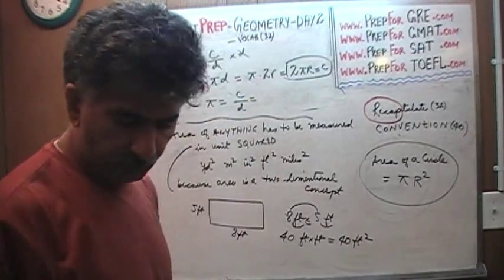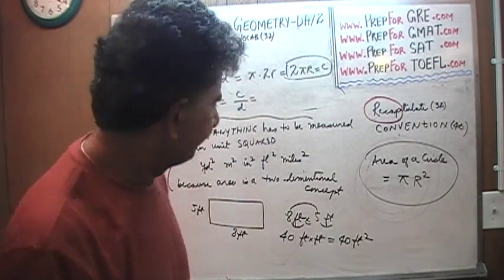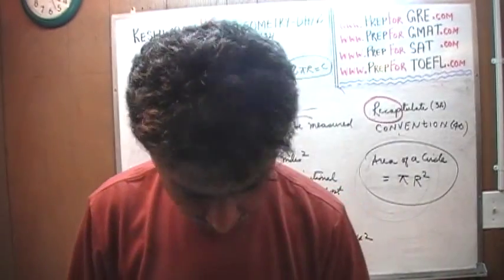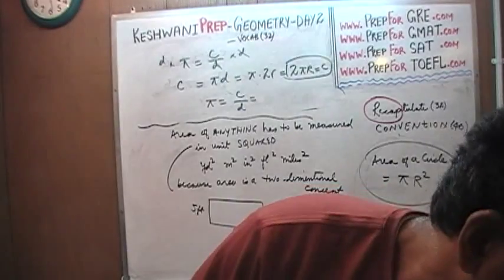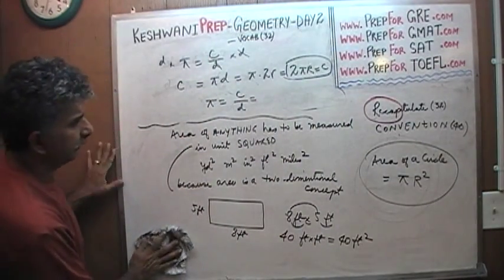There you go. Let's do a couple of quick examples to apply what we just learned, okay? I need the room, so I need to erase everything. We're going to do a couple of examples to apply the concept of both the circumference and the area.